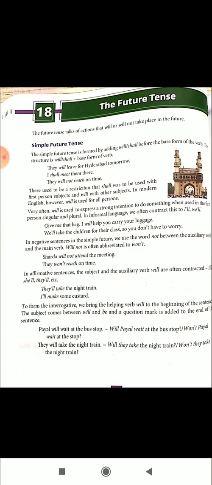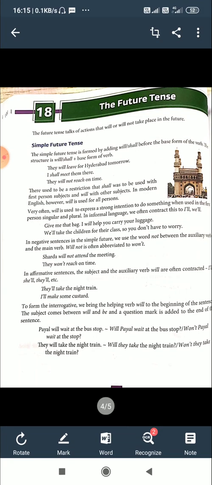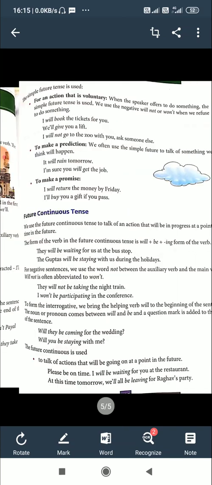We bring will to the beginning, then the subject they, then the base form, that is take, then the remaining words of the sentence. So here take is the base form, the verb first form. Past tense took, past participle taken.